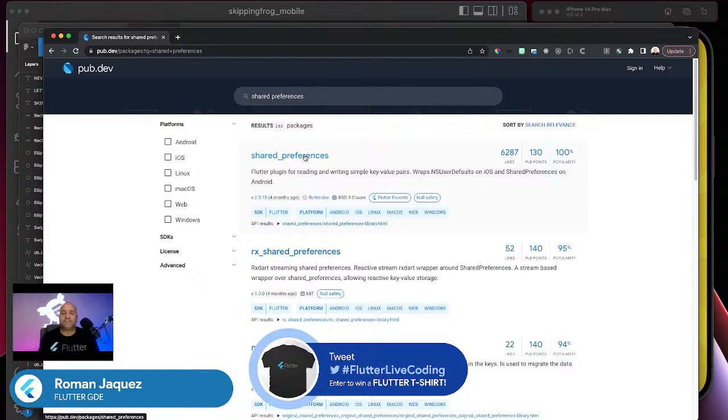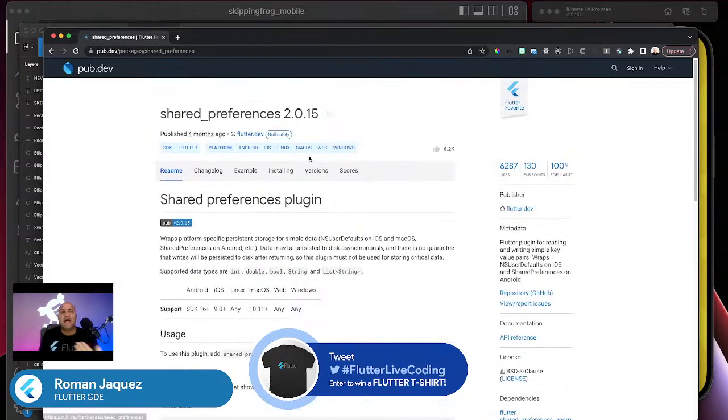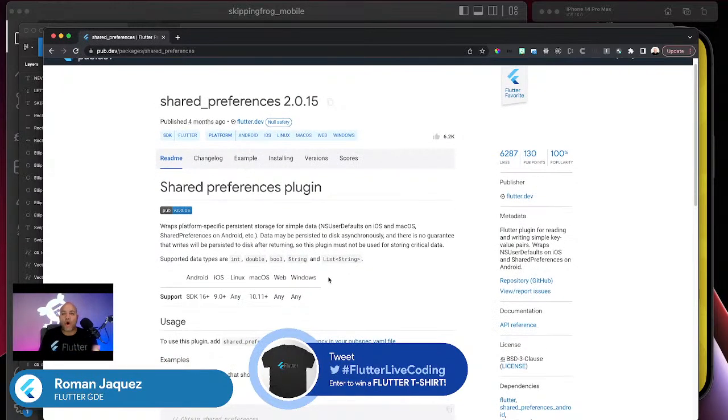I'm only going to be storing small pieces of information, just a couple of flags. For example, if the user doesn't want to see the onboarding screen anymore, I'm just gonna store a boolean. And for example, the position of the frog, if the person swipes the application away into the background or something like that. So shared preferences, I think, will work for the needs of this application because it's gonna be really small. And remember that I am a very high proponent of not over engineering your application.